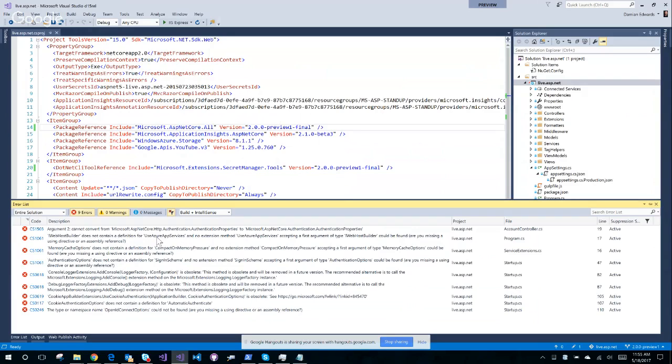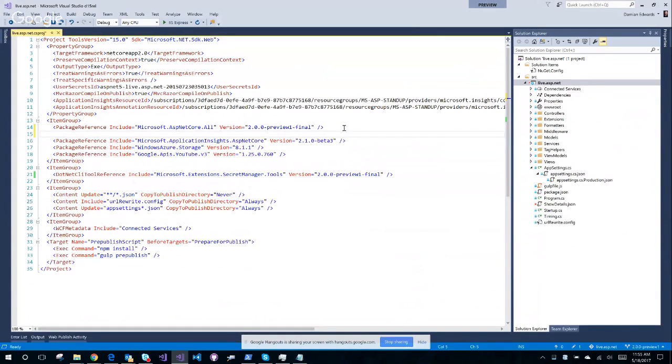UseAzureAppServices is gone because I must have deleted a reference to that. And that's not included in that meta package, I guess. So I guess I should add that back. So let's do that. We'll run through these errors one at a time. Azure App Services integration, I think. Is that the name of that package?